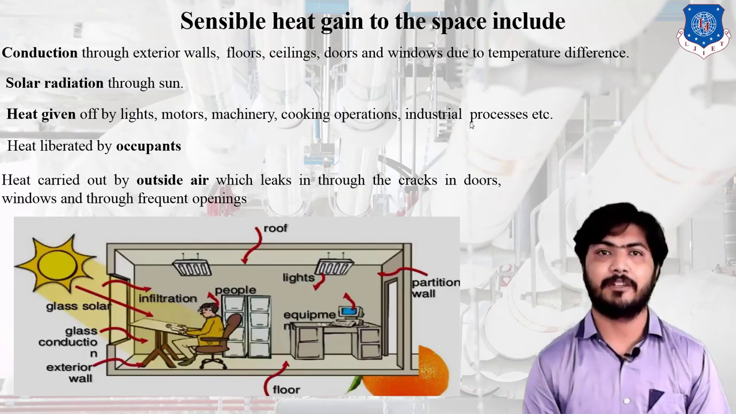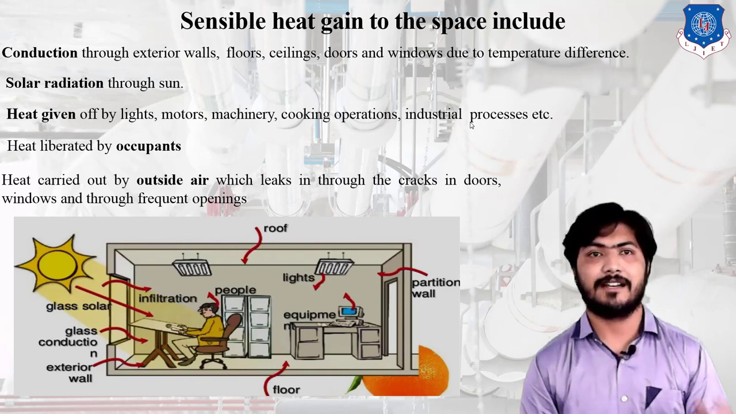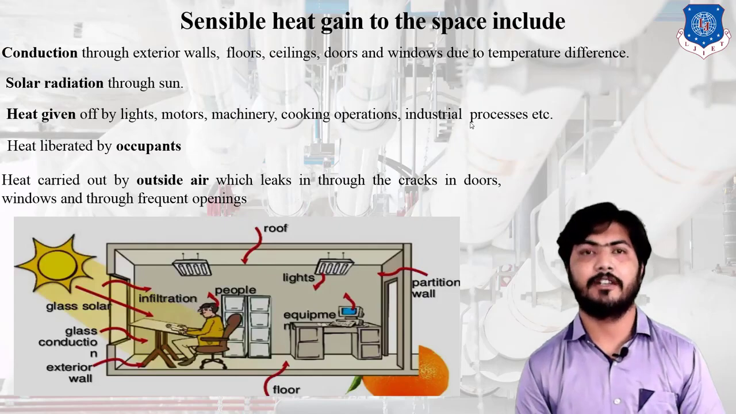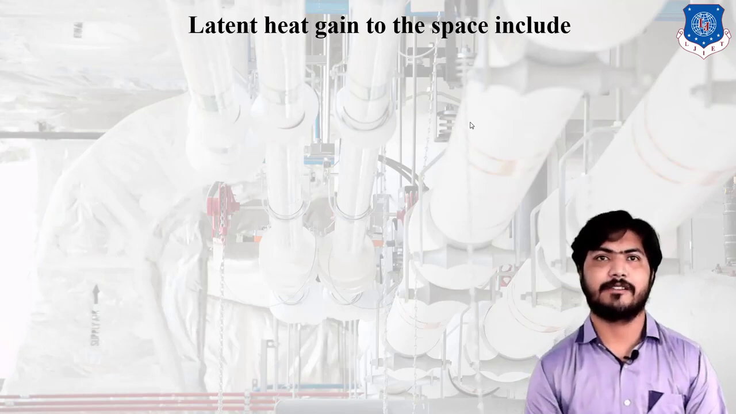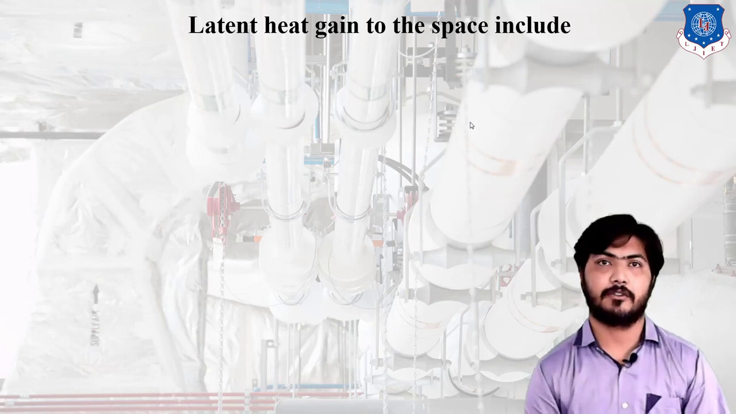By this heat liberated, the temperature of the room increases. Next, exterior wall and glass conduction, and some cracks in the glass or windows, so heat infiltration air comes inside the room. Next is latent heat gain to the space. Latent heat gain means the temperature is constant, but heat is added in the room.